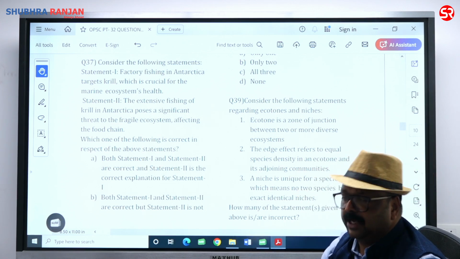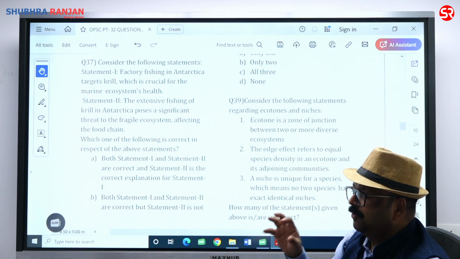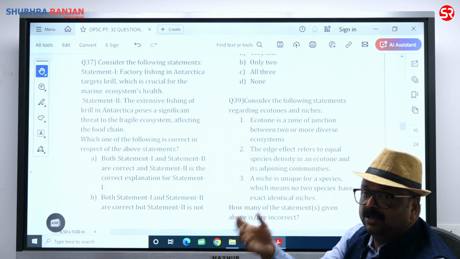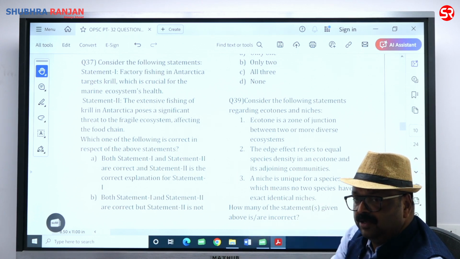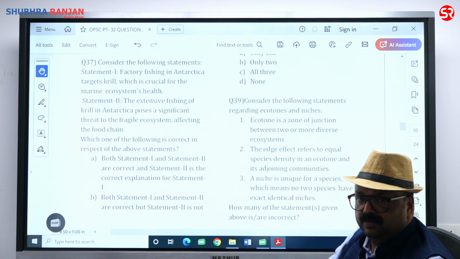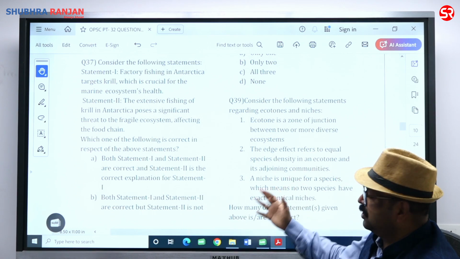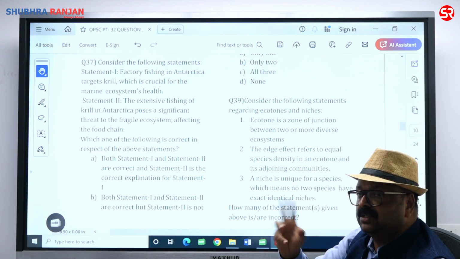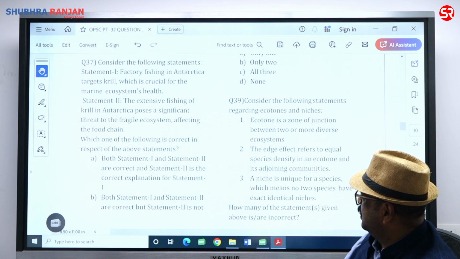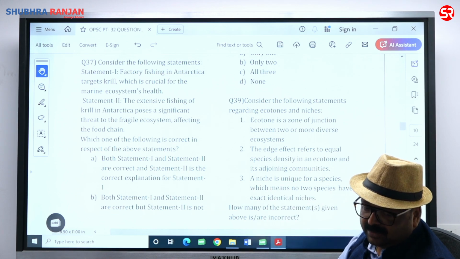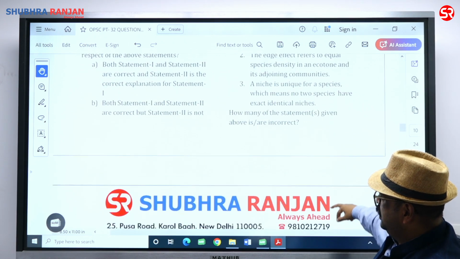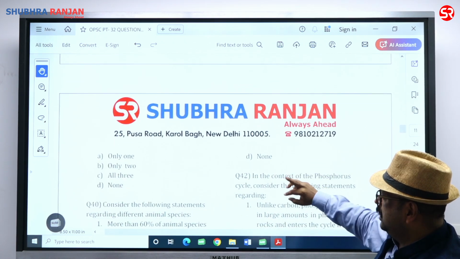There are different types of niche. Niches are the functional role of the organism in the ecosystem. There are reproductive niches, food niches, and shelter niches. So the niches are going to be unique for each species, and no two species are going to have the same niches. The third is perfectly correct. 1 and 3 are right, 2 is wrong. So two are correct. Only 2 are correct.